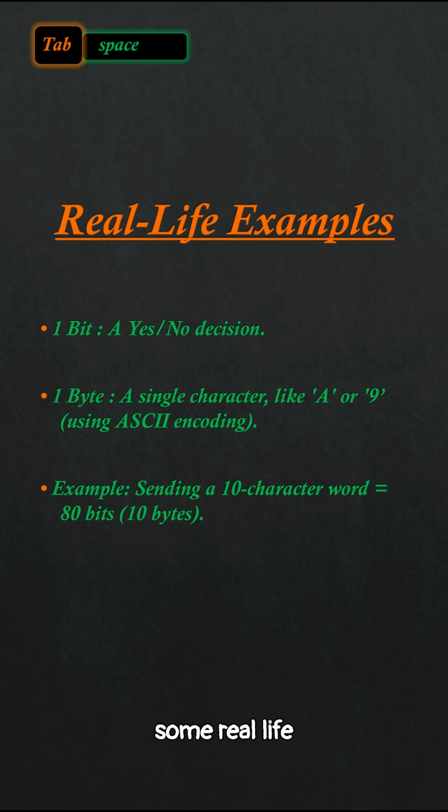Let's look at some real-life examples to make this clearer. A bit could be used to store a simple yes or no decision. Think of a binary choice. On the other hand, a byte is typically used to represent a single character, for example, the letter A or the number 9. If we were to send a 10-letter word over the internet, we would be sending 80 bits, or 10 bytes.